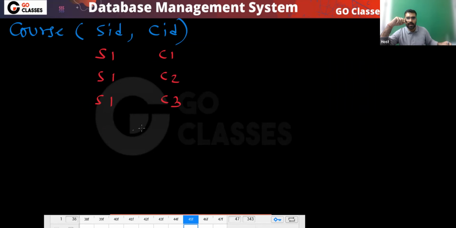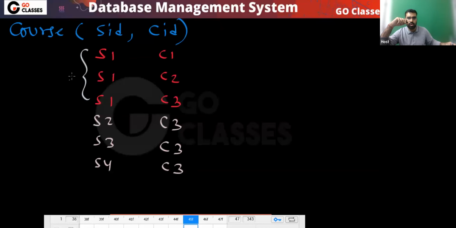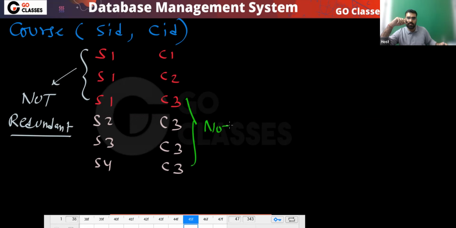Similarly, maybe this C3 has been taken by S2 also, S3 also, S4 also. So you can notice this is also not redundancy. Agree? This repetition is not a redundancy. This is not redundant data. This is useful information. Similarly, you can notice this is not redundant data. Yes or no? Agree? Is this clear?